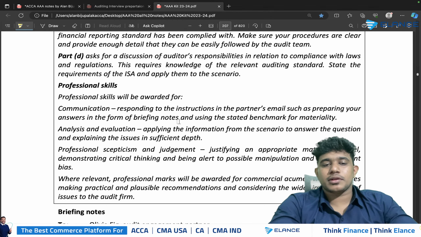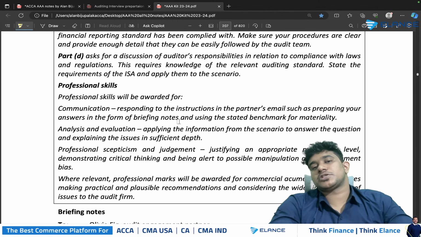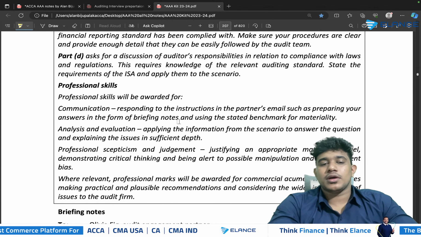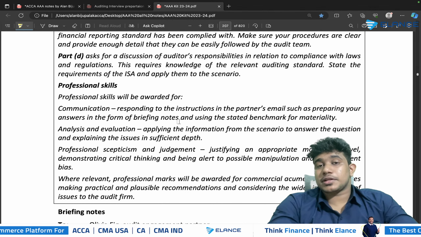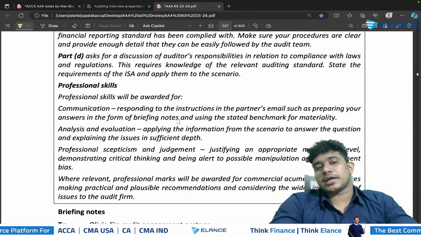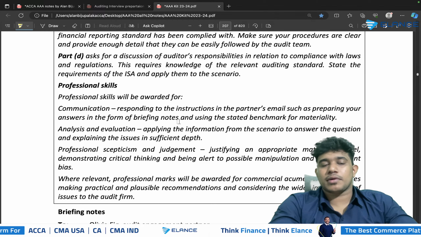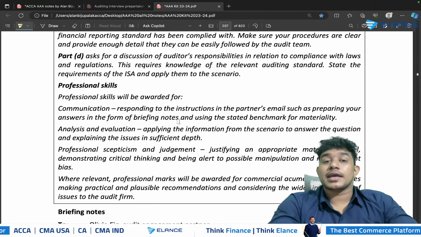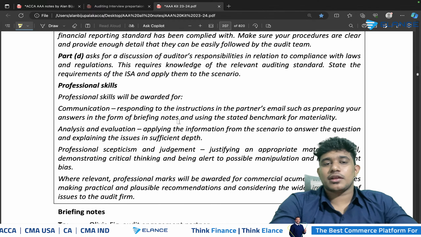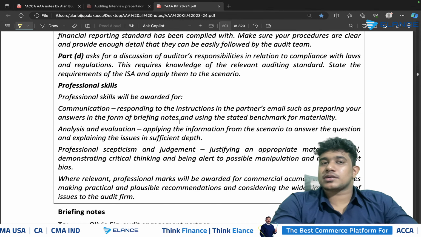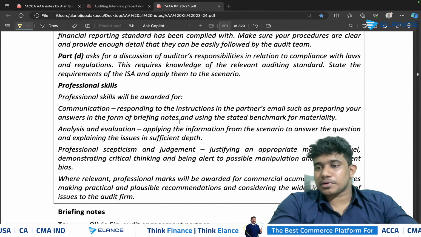And for the commercial acumen, when you give proper recommendation, especially when it comes to the area of ethics and weakness in the company's internal control and all, when you give proper recommendation on the basis of the given scenario, you'll be getting marks for that as well. So these are the basis on which you'll be getting professional marks for the AAA paper in the 50 marks question. So make sure that you're following each of these criteria in order to attain as much mark as possible from the area of the 50 mark question.